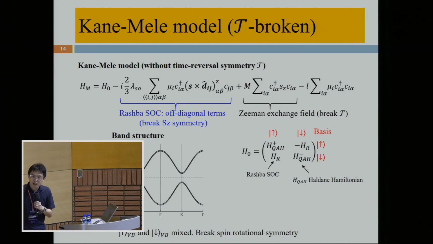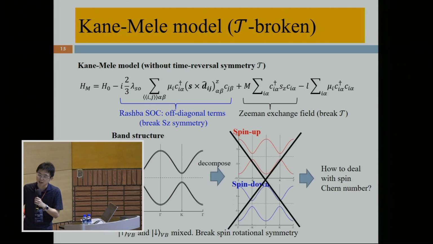So we cannot decompose the band structure as well as the Bloch wave function into the spin up and the spin down state because the spins mix with each other. As a result, the spin-Chern number cannot be well defined through the Bloch wave function with the spin basis. So it seems to indicate that we have lost our topological invariant number, the spin-Chern number, and we cannot identify whether this system is a quantum spin Hall insulator or not.